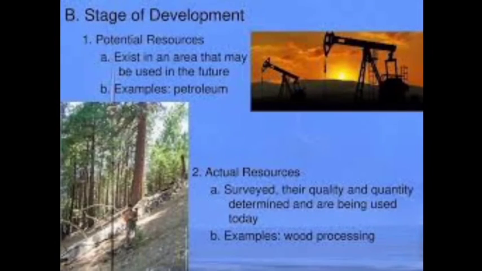On the basis of development, there are two types of natural resources: potential resources and actual resources. Potential resources. The resources that exist in an area and may be used in the future are called potential resources. For example, petroleum, etc. Actual resources. The resources surveyed, their quality and quantity determined and are being used today are called actual resources. For example, wood processing, etc.